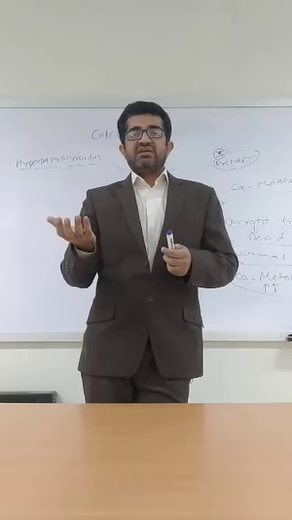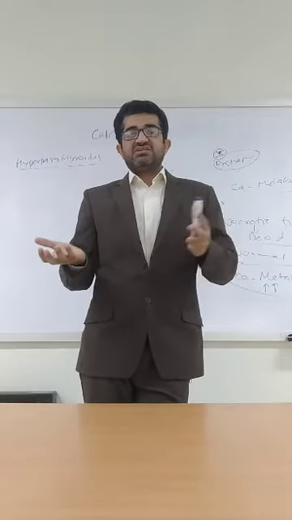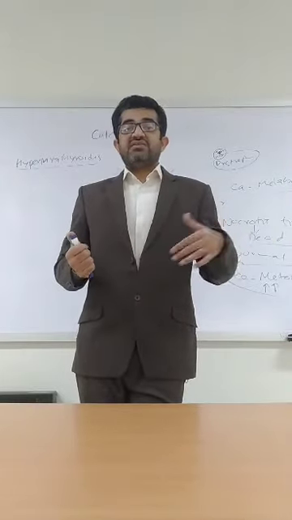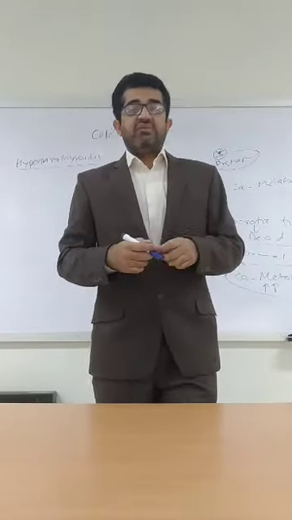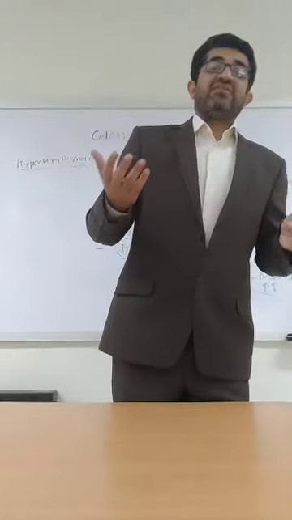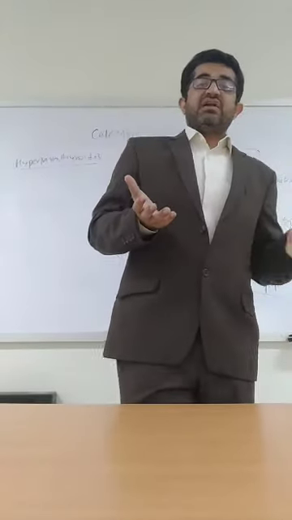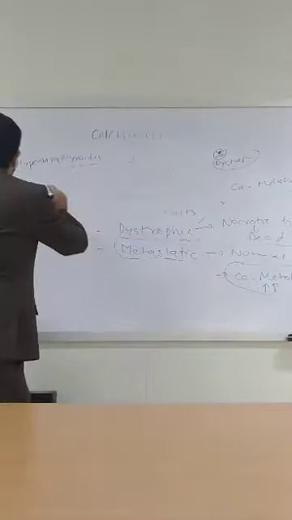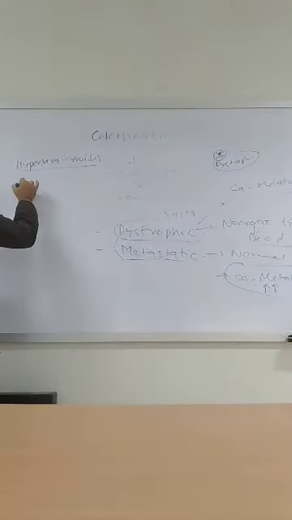When the calcium level of the body is increased, this calcium starts to deposit in different organs of the body and damages the organs where it is deposited in the extra quantity. I will tell you later how the body is affected by this increased calcium level when it is deposited in the normal tissues. Now the second cause is increased bone destruction.